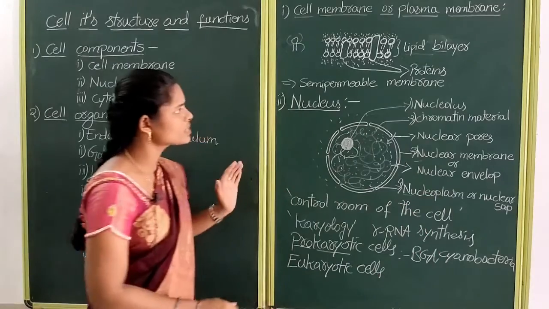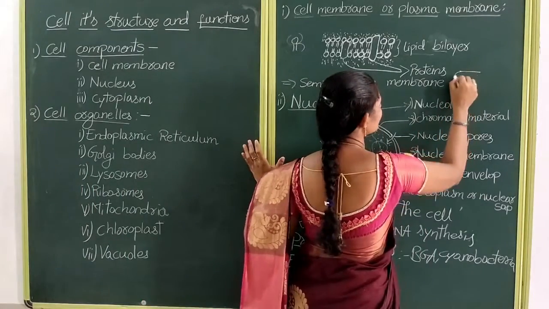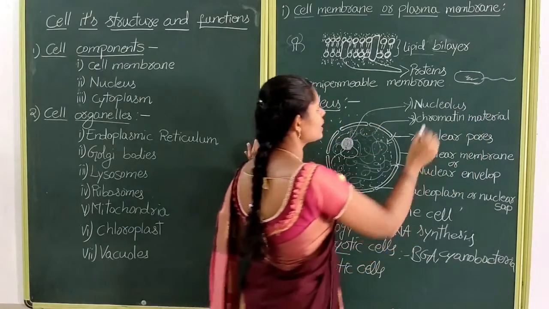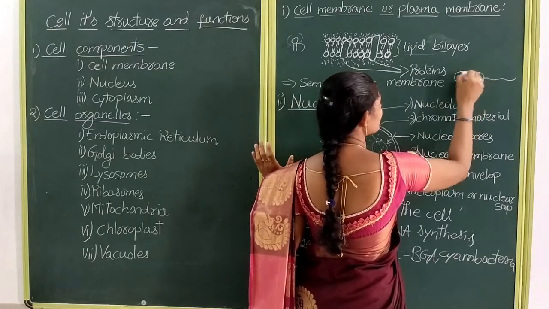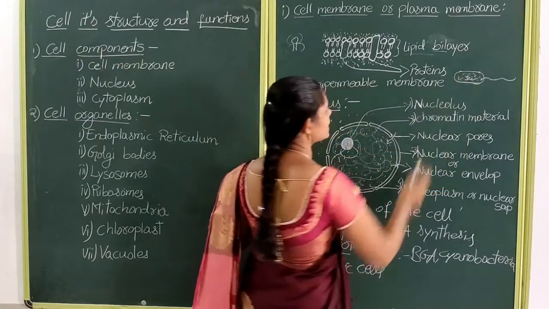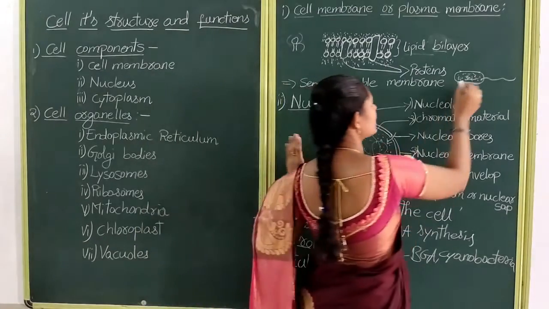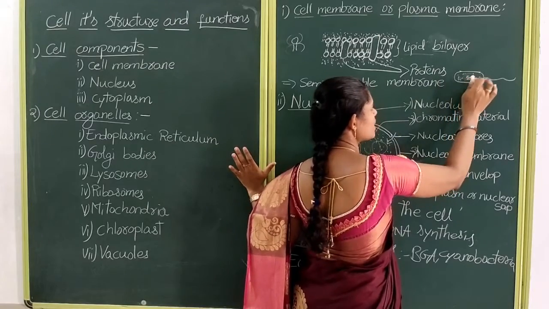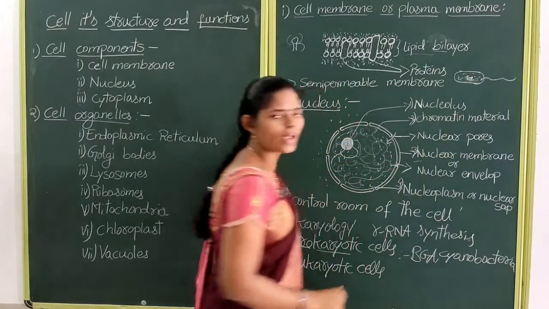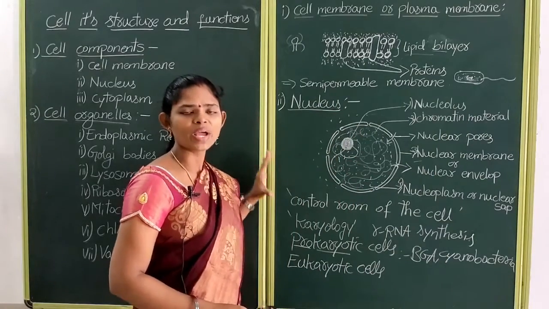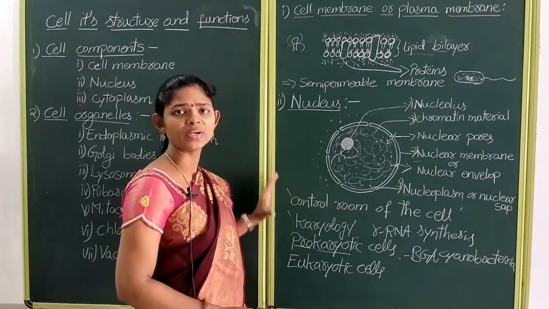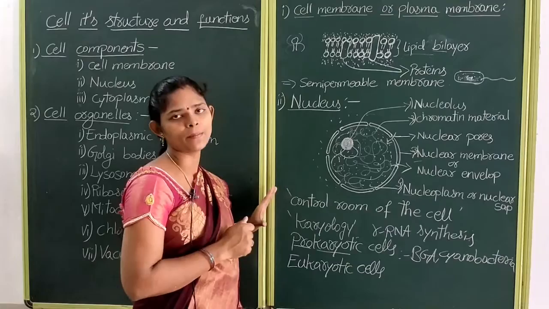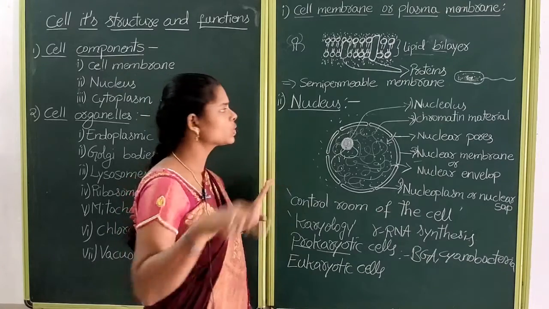See children, if you see the bacteria, they contain only some genetic material inside the cell. This genetic material does not have a nucleus and nuclear membrane. So that's why these are all known as prokaryotic cells. Once again, prokaryotic cells do not have a well defined nucleus. They do not have a bounded nuclear membrane.